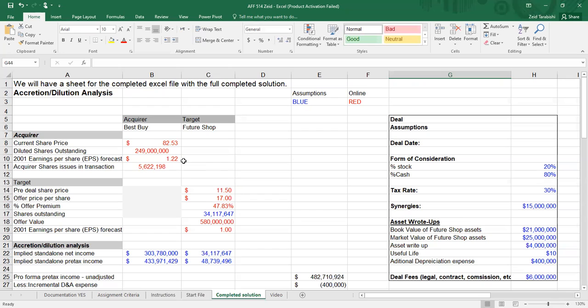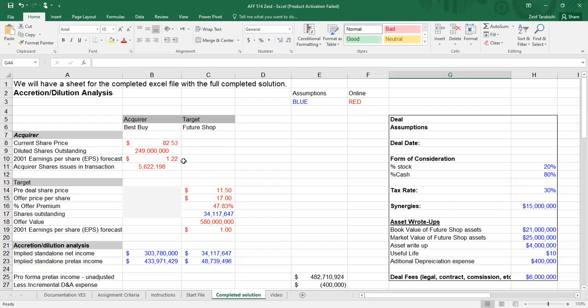Now, for the acquirer Best Buy, the share price was $82.53 before the merger. There were 250 million shares for Best Buy, and earnings per share were $1.22. To make the deal, Best Buy issued around 5.6 million shares, which is the 20% we talked about earlier for the stocks.